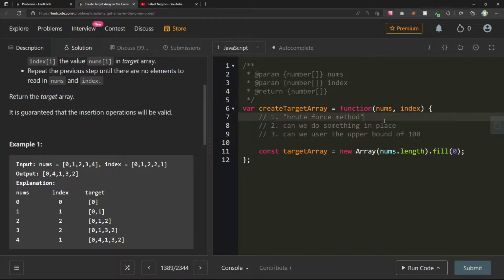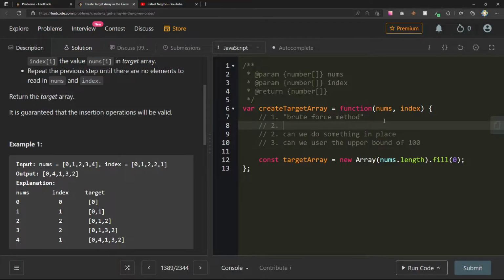Let's see, we're going to be doing a couple different things here. Let's make the 2 something about remembering indices we visited, and let's go from there. So the first one is the very brute force method. We create this new array that's initially the size of nums.length. And now for let i equals 0, i less than index.length. That's kind of a weird thing to call. I would expect indices at least.